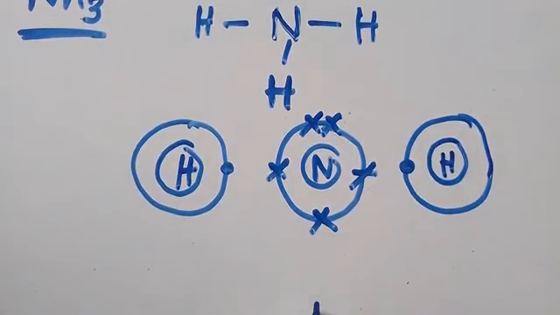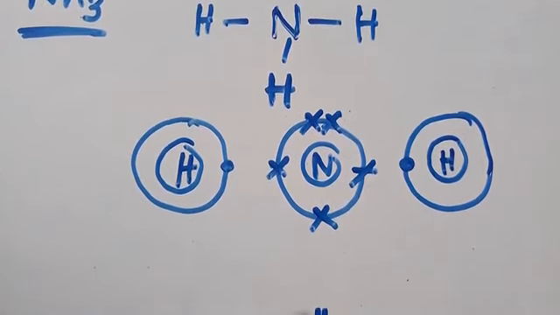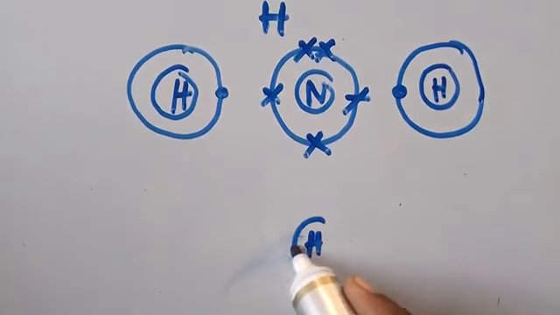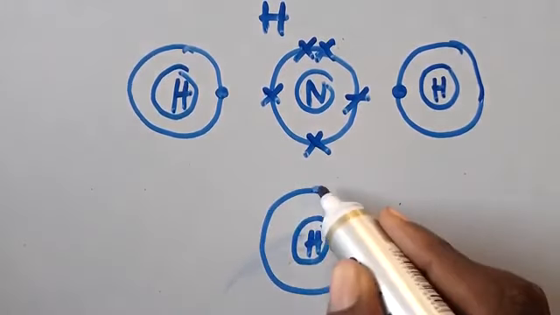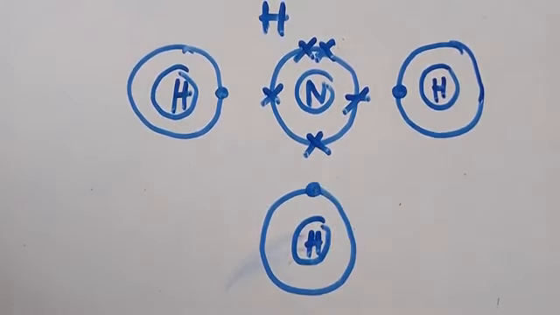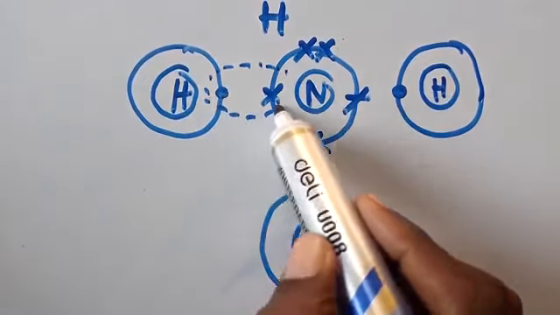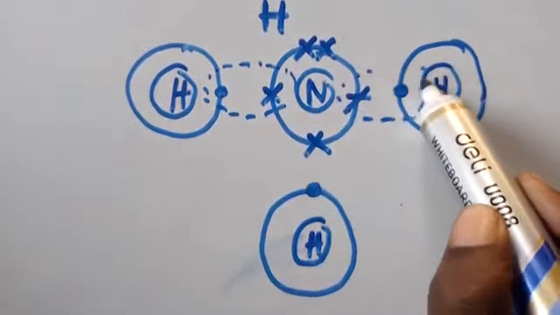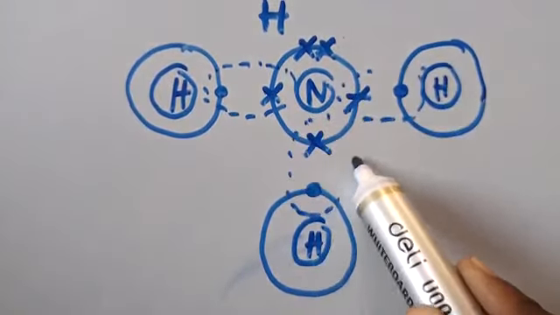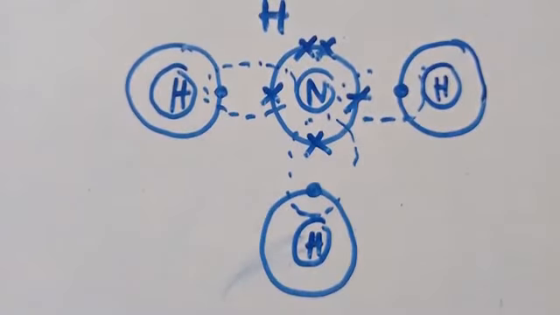Then you say, this is hydrogen here. You put hydrogen here. Have you seen? Hydrogen there, it is having 1. So you know that the electrons that are going to be shared are these: 1, 2, 3, like this. So you know that hydrogen must have 2 electrons in its outermost shell.